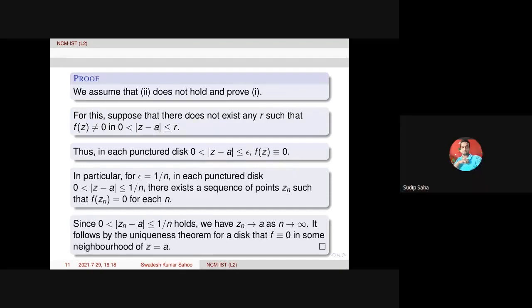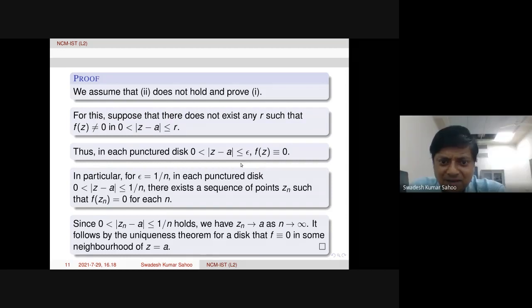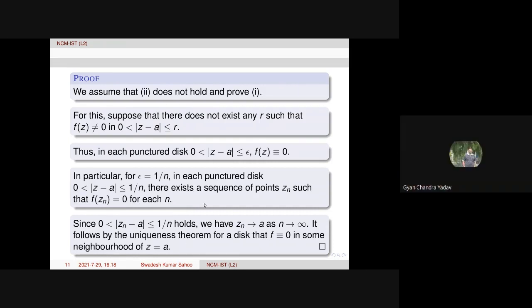Sir, in the third line, I think we can write... No, here you see the third line is actually a punctured disk, but the conclusion should be in the whole neighborhood of that point. That means at A also equal to 0. So in the third line, z equal to A is excluded. Remember. But the uniqueness theorem says that z equal to A is also included. That is the difference. All right?